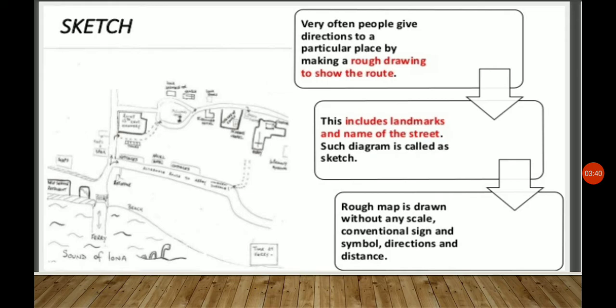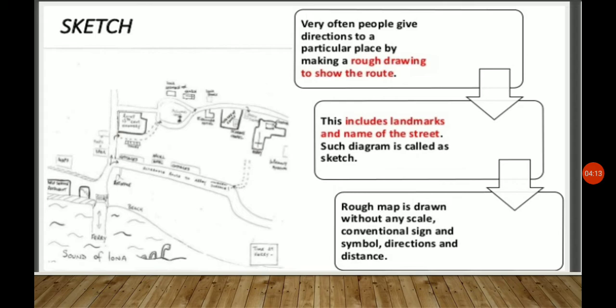So you can understand a sketch is made to show the direction or the route to a particular place, and the landmarks and names of the streets are given in the sketch, that this is the runway or this is the road or this is the house or this is a building, this is a temple. That is also mentioned in the sketch so that people can understand and find their location.